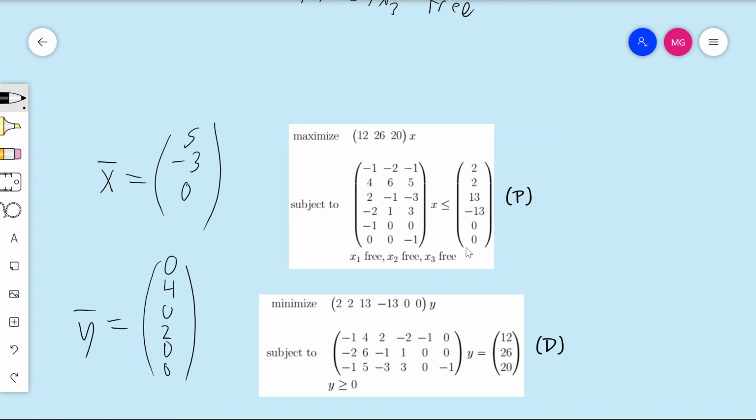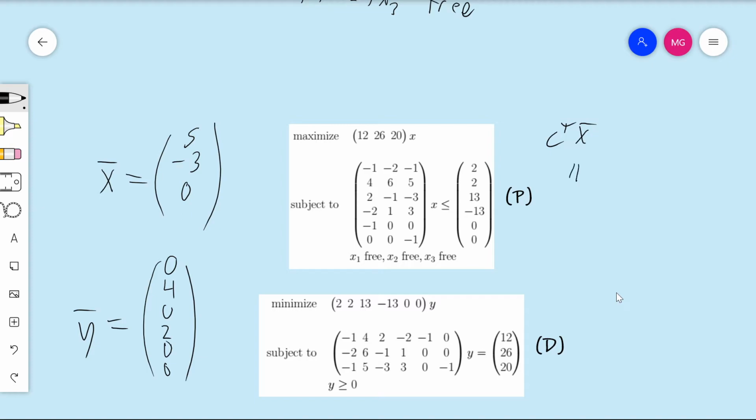So this really is a primal dual pair of feasible solutions, and what we're going to check now is what happens when we plug these into their respective objective functions. So we have C transpose X bar, and let's just compute it.